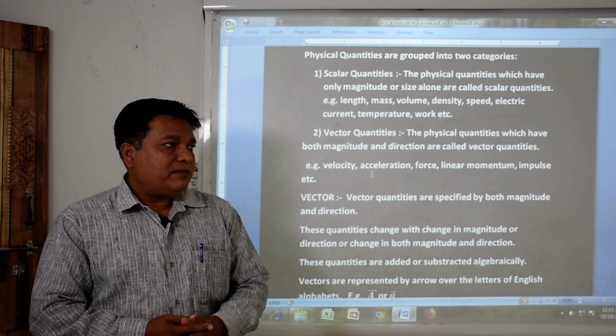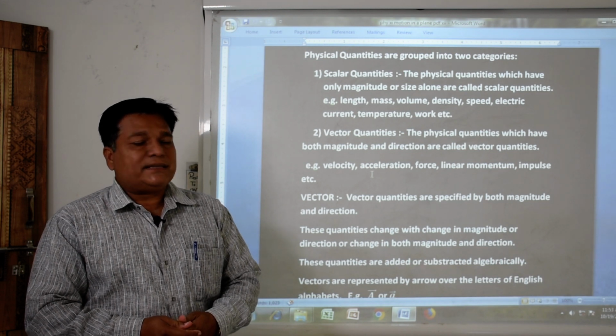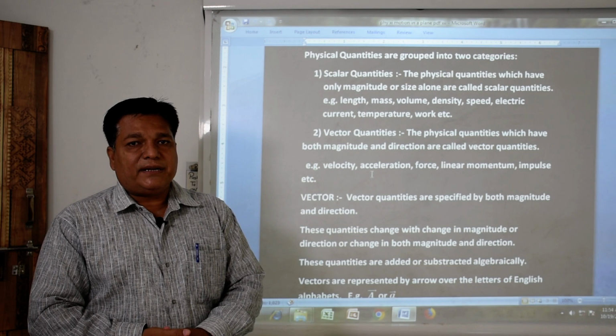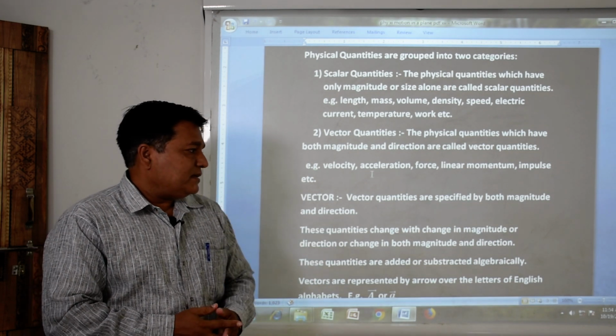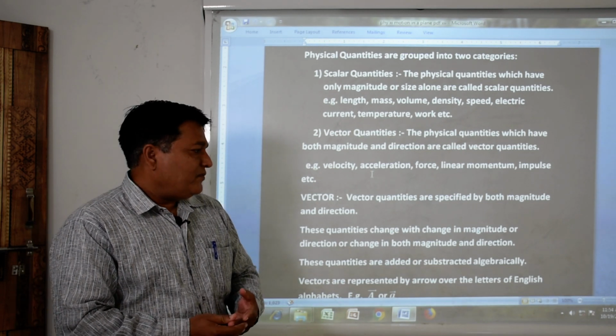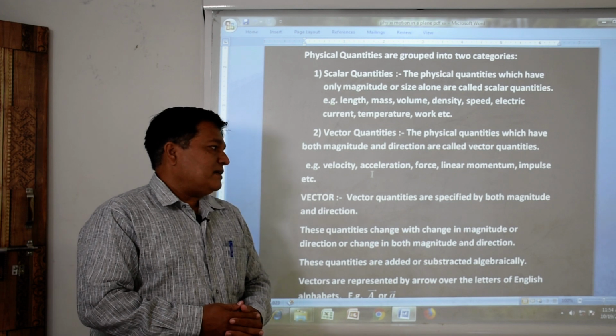So it has magnitude and it has direction also. This particular quantity is said to be a vector quantity. Many quantities we have studied up to now, velocity, acceleration, force, linear momentum, are all vector quantities.